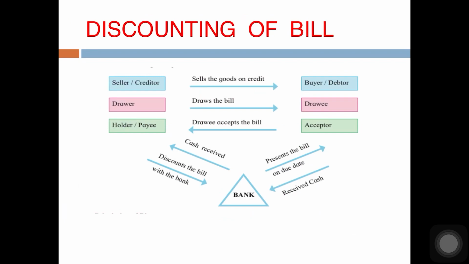Now the drawer will approach the bank and discount the bill with the bank and he will receive cash. So he is not waiting until due date. He is receiving cash right now. And this bank on due date will present the bill to the acceptor, the drawee, and receive cash from the drawee. This concept is known as discounting of bill.